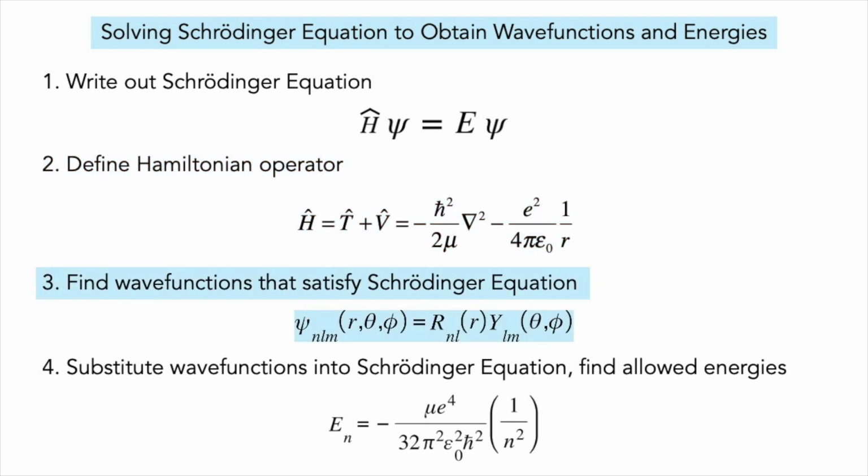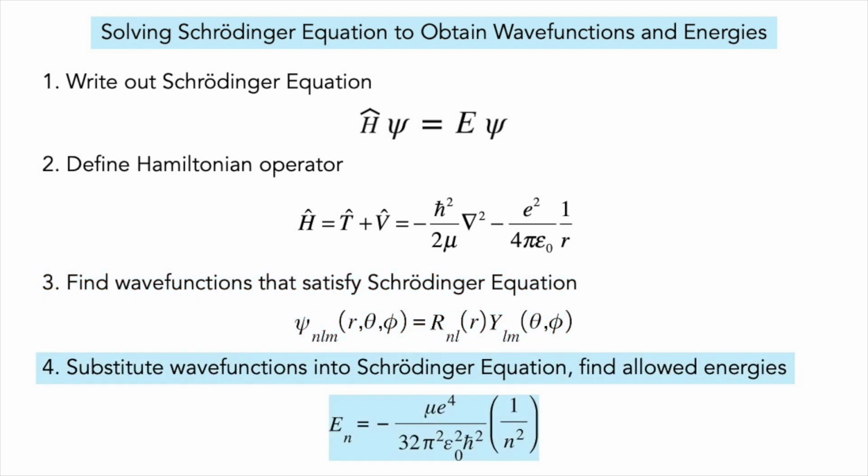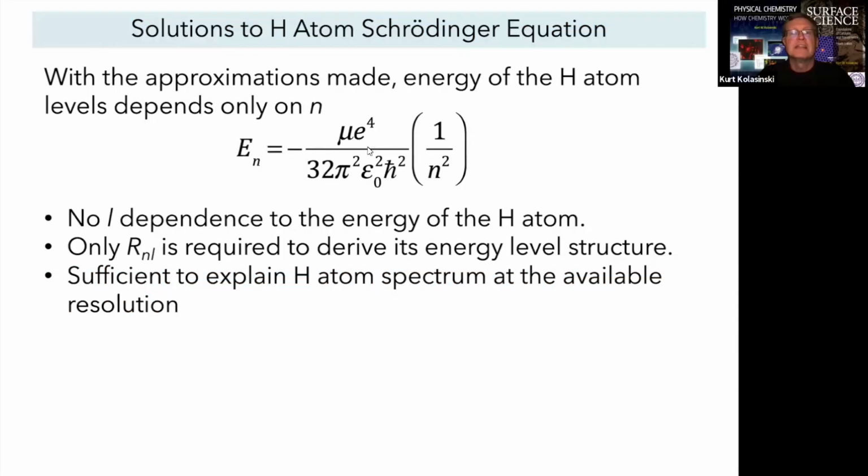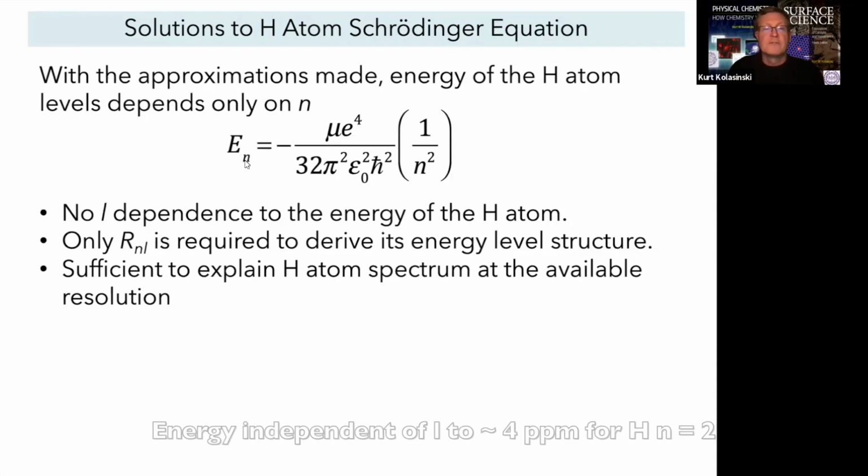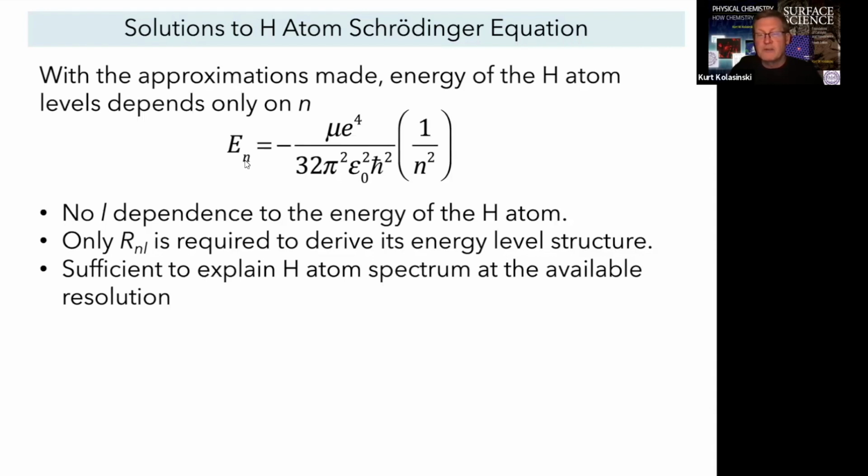We take those wave functions, we substitute them back into the Schrödinger equation, and we'll determine the energy. We solve for the energy then. And the energy we find in the Schrödinger equation only depends on n. In one electron systems, to first approximation, the energy of the levels only depends on n. All s, p, d, f orbitals of the same value of n, they're all degenerate.